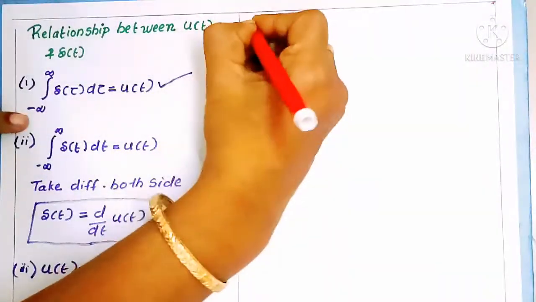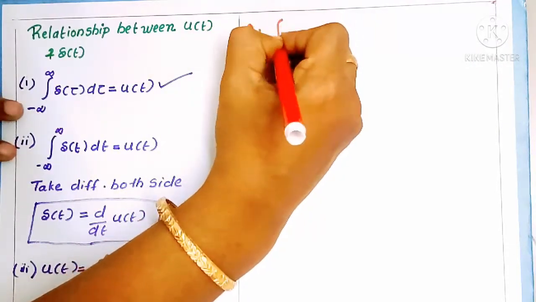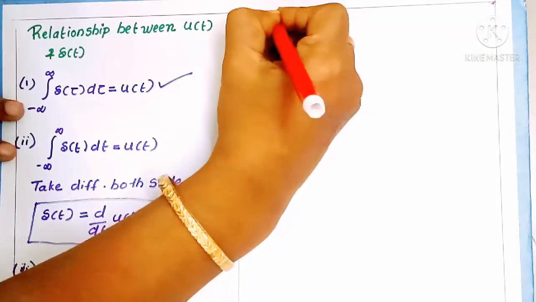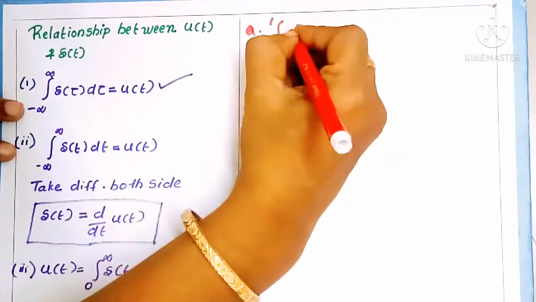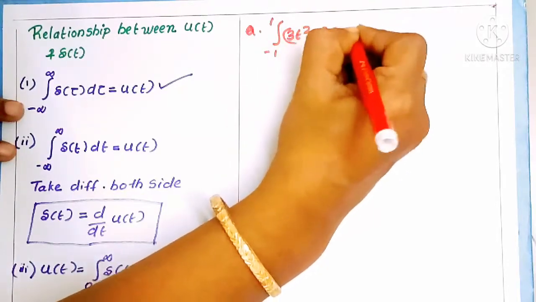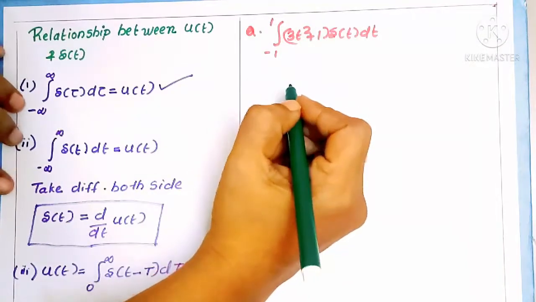First question: the integral from minus 1 to 1 of 3t square plus 1 into del of t dt. How will you solve this question?